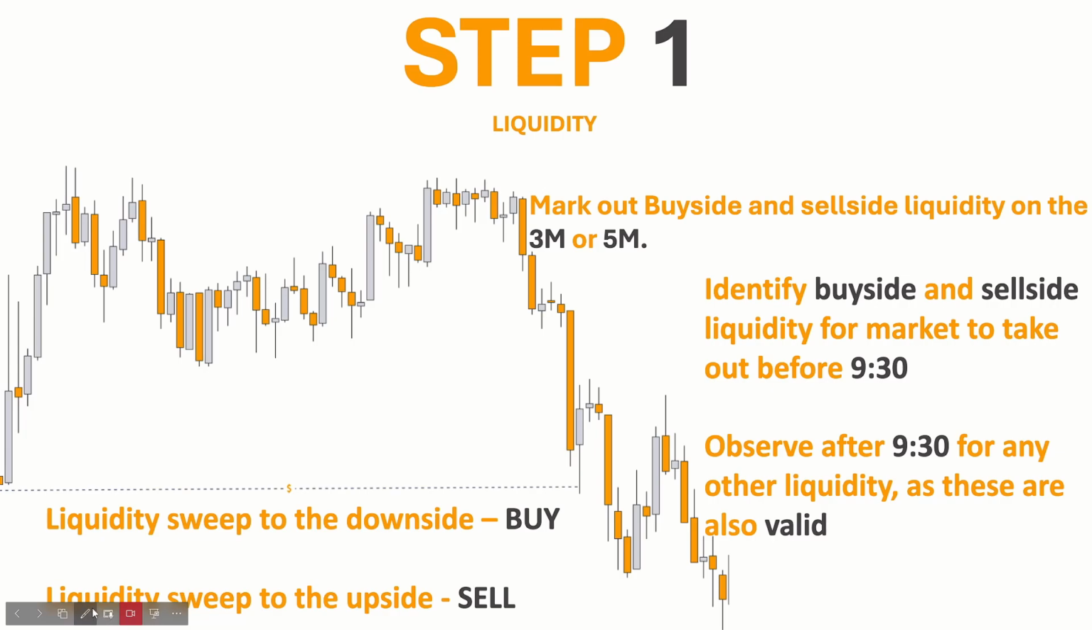So in this case right here, say for example, we would mark out buy side liquidity here, and we would mark out sell side liquidity here. Wait to see what market takes out. If market takes out liquidity to the upside, we know we are looking for sells. If market takes out liquidity to the downside, we're looking for buyers. Now, there is no daily bias on this strategy, so whatever side market decides to take out liquidity, that's where we will decide if we are buying or selling.